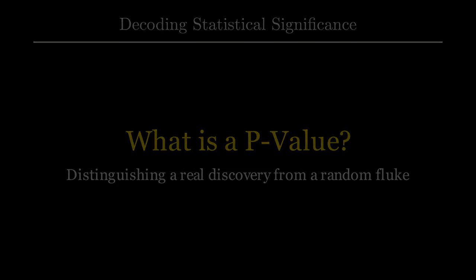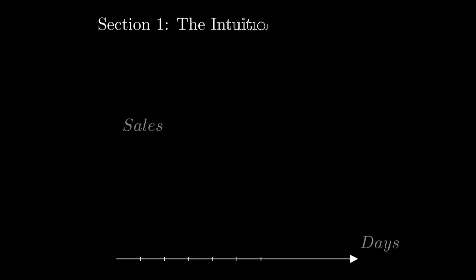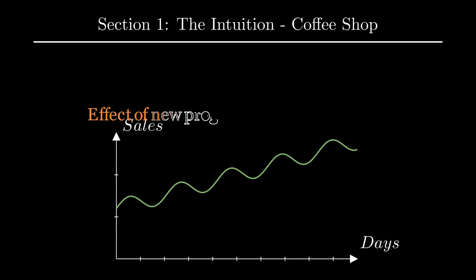Section 1. The intuition, the coffee shop scenario. Imagine you own a coffee shop. You decide to change your loyalty program, hoping to increase daily sales. The next day, sales go up by 15%. You feel successful. But then a thought strikes you. Did sales increase because of the new program, or was it just a lucky day because the weather was nice? This is the fundamental question of statistics. Is the effect real, or is it just noise?